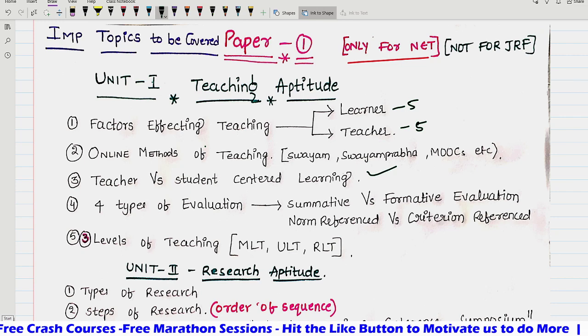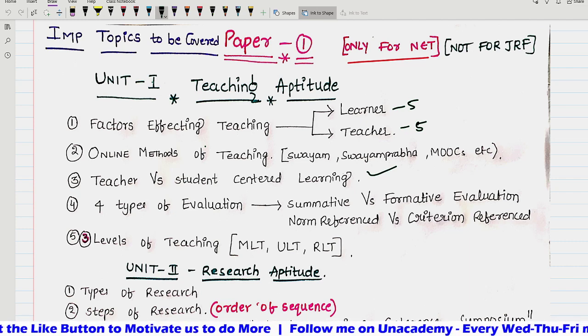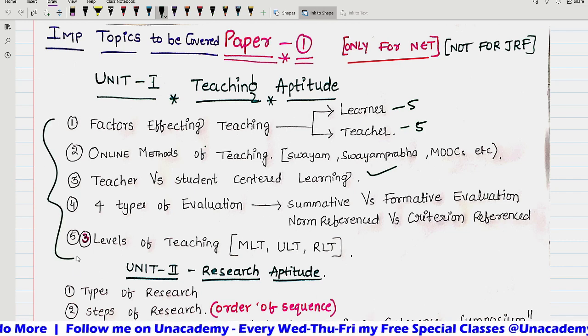And levels of teaching: memory level, understanding level and reflective level. These are the 3 levels on which questions were asked. So these are 5 important topics which are repeating in nature in teaching aptitude. In the worst case, if you don't have time, at least cover these 5 topics. That is what I wanted to say for each unit.